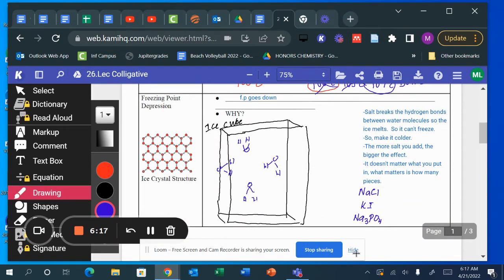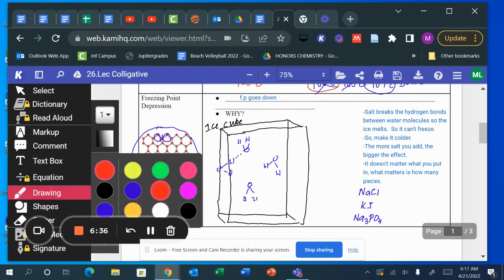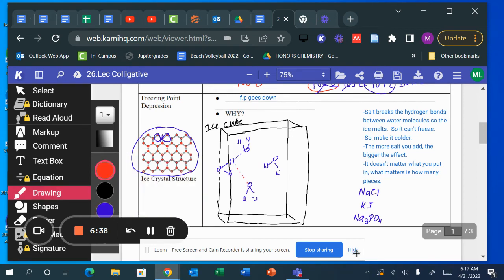So here I have a water crystal, an ice crystal right here. So the way it forms is that this water molecule right here clicks into place and forms hydrogen bonds with this water molecule, and there's hydrogen bonding in between them. Here it is again. I drew it a little bit bigger here. There's hydrogen bonding in between, making a little hole right there, and it clicks into place and it freezes at 0 degrees Celsius.